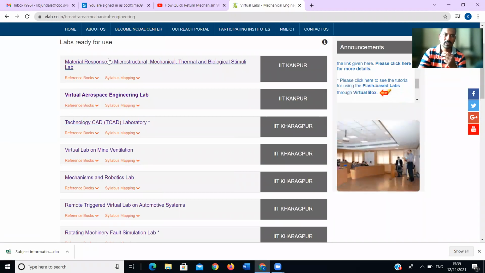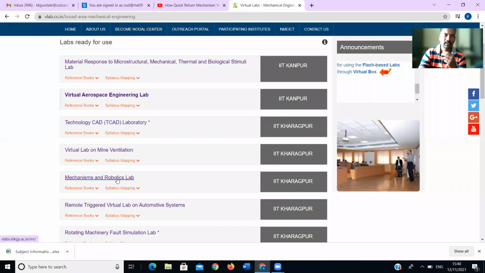Suppose I go to this mechanics and robotics lab. If I select that, it will take some time, just reloading that page. Wait a minute.